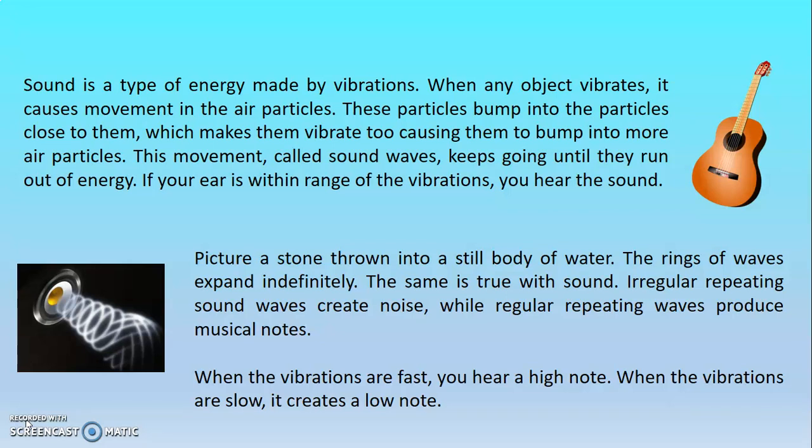Okay, that was the stone thrown into a still body of water. Then when the vibrations are fast, you hear a high tone. When the vibrations are slow, it creates a low note.